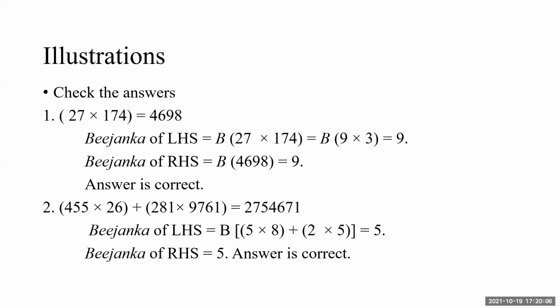Bijanka is 5. That is 40 plus 20, yes, 40 plus 10. So it is 50, 50 means 10, 50 means 5. And Bijanka on the right side now, 2, 7 ignored, 5, 4 ignored, 6, 7, 1, answer is 5. So the final answer which is given is correct for the sums of the products even.